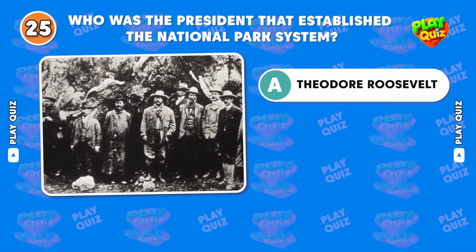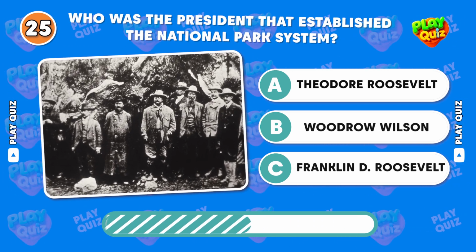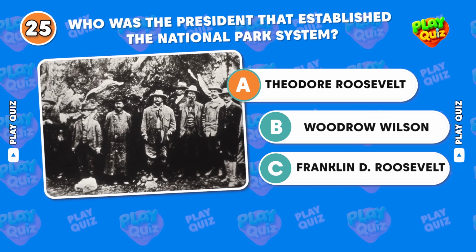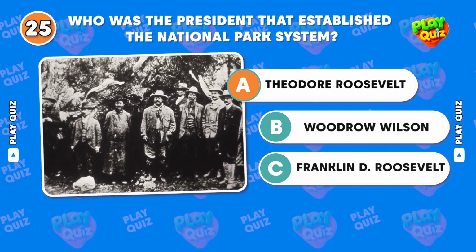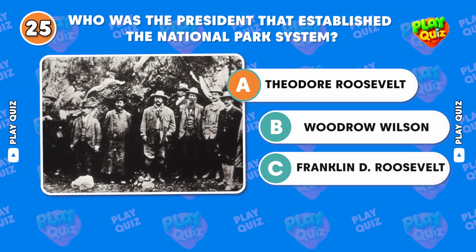Who was the president that established the national park system? Correct answer, Theodore Roosevelt. Protected approximately 230 million acres of public land, creating.